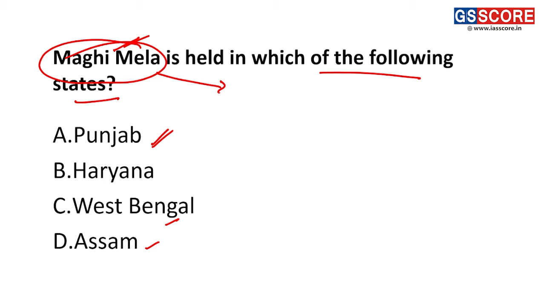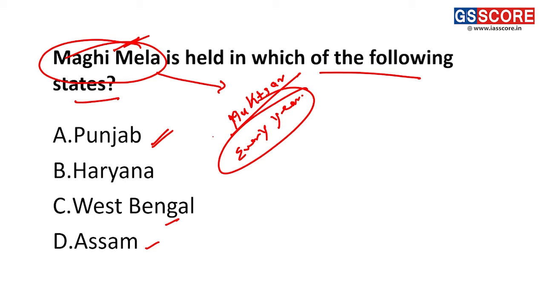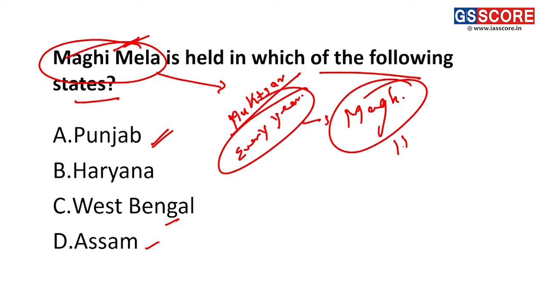Now, coming to some factual information about this Maghi Mela. It is held in the city of Muktsar in Punjab. It's an annual phenomenon. Fine, it is held every year in the month of Magh, according to the Nanak Sahi calendar. According to this calendar, this Maghi Mela is held every year, and this Mela is celebrated